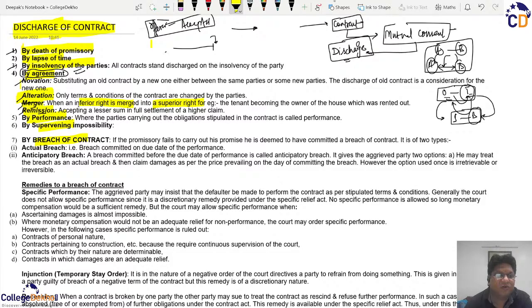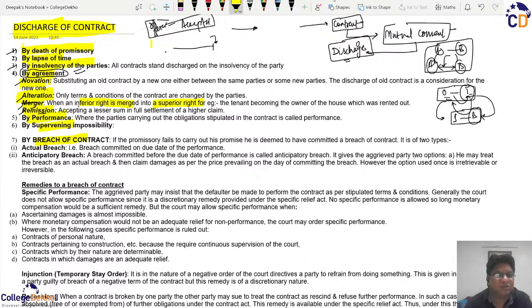Similarly, we have this word novation, where we are not merging, but we have replaced the old contract. So alteration and novation look more like the same, but the difference is that in alteration you are changing a few clauses of the old contract and not the contract wholly.